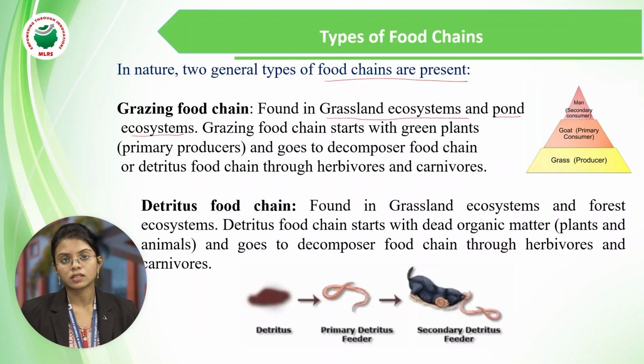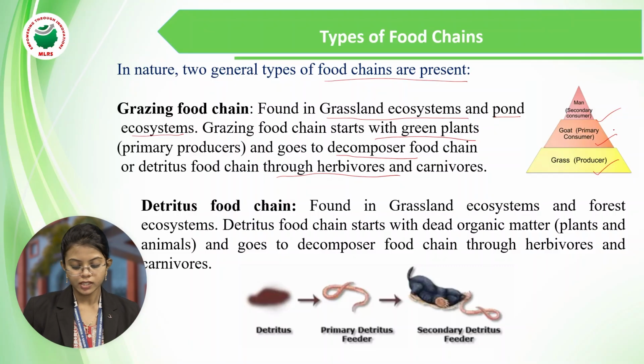Grazing food chain starts with the green plants, the primary producers, and goes to the decomposer food chain through the herbivores and carnivores. So we can see here, first is grass, a producer, then a goat, a consumer, and man is also a secondary consumer.